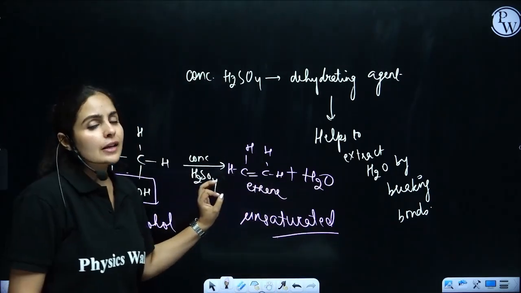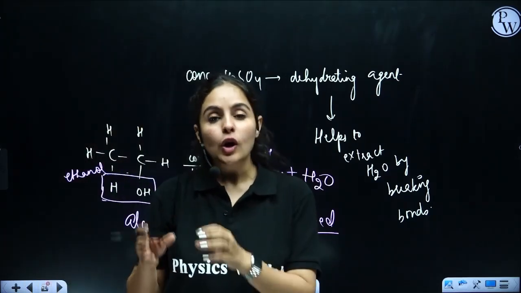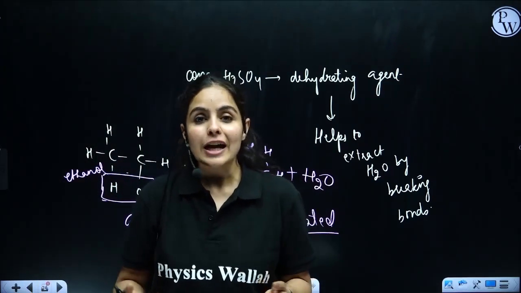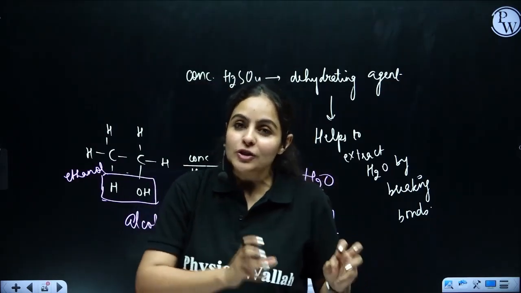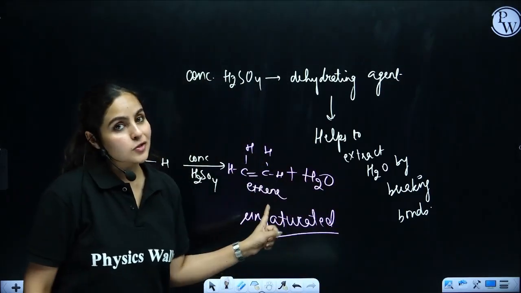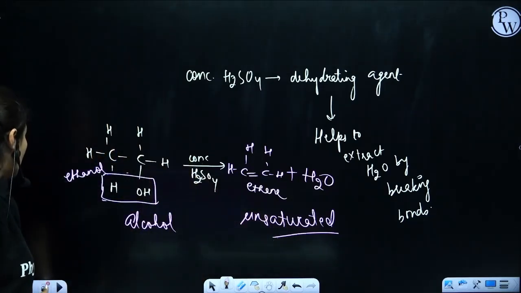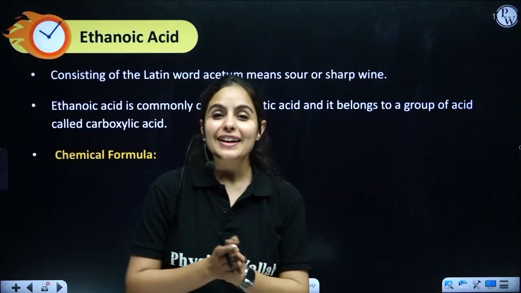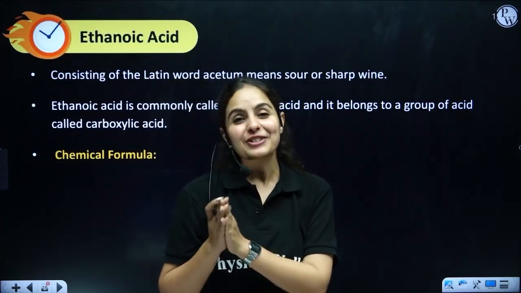Now, the same thing can happen in propanol also. Propanol can also undergo dehydration reaction and gives you propene. Water will be extracted in presence of again concentrated sulfuric acid, which is a dehydrating agent. So let's move on to our next topic, that is ethanoic acid.